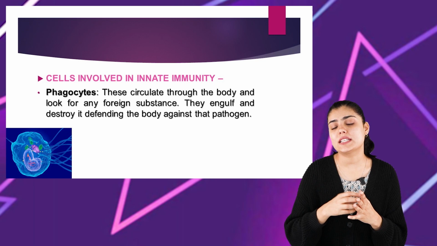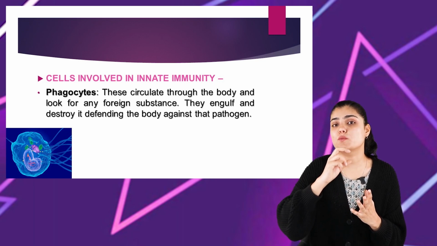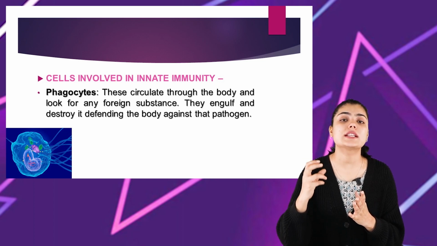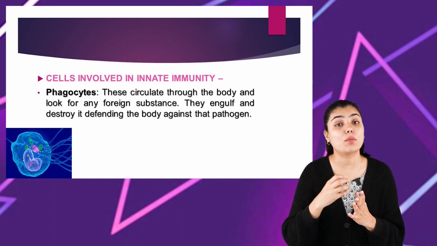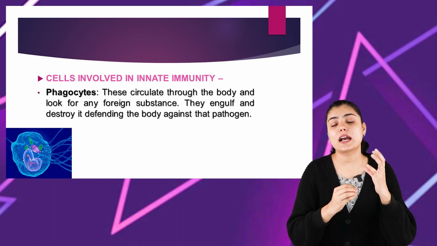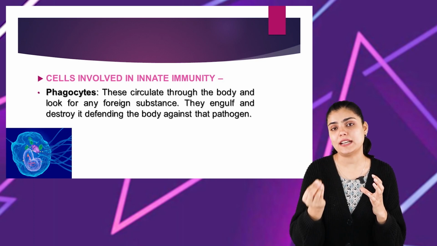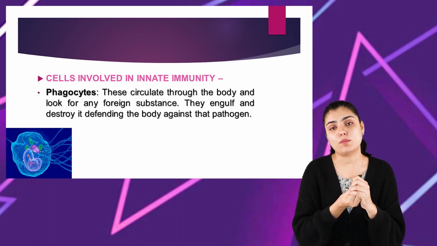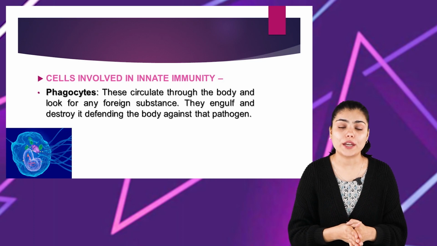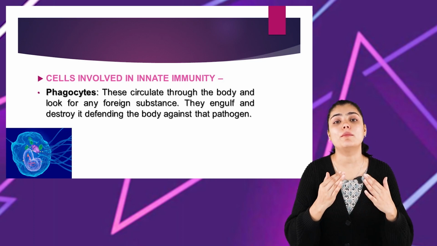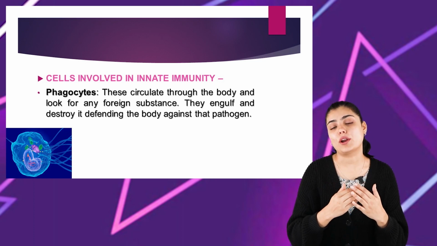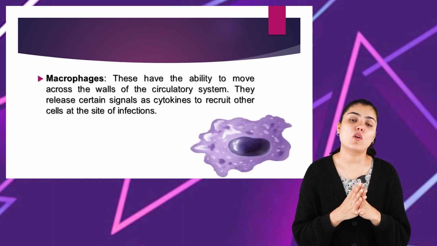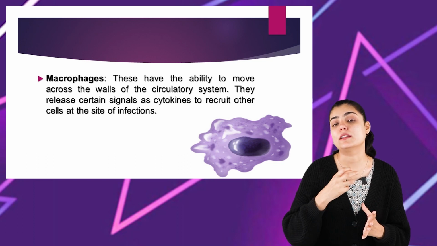It is such an interesting thing to know that the phagocytes circulate throughout our body and try to find the foreign substance or foreign material in our body. When the phagocytes come in contact with any foreign material, any material that is outside of our body, they engulf this foreign body and destroy it, protecting our body from any kind of disease development. The second type of cells involved in providing innate immunity are the macrophages.